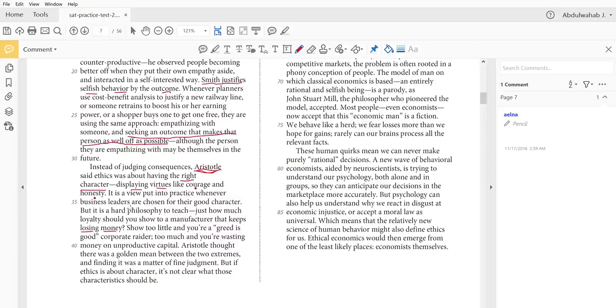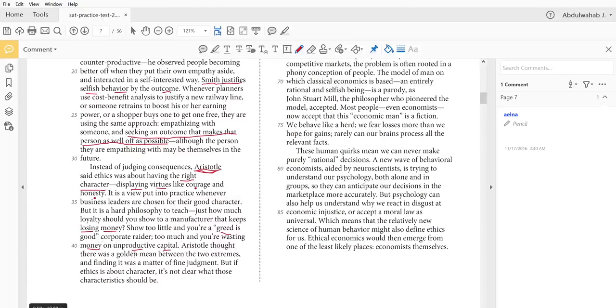Should you give him all of your money? Or should you give him none? Should you just act in a separated, or basically an unattached, way towards this manufacturer? Show too little care, too little loyalty, and you're a greed-is-good corporate raider. And basically you show greed. Too much and you're wasting money on unproductive capital. If you show too much loyalty, then basically you're wasting your money on capital or products that are unproductive.